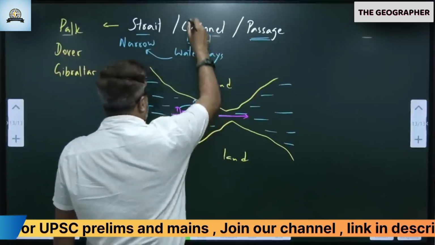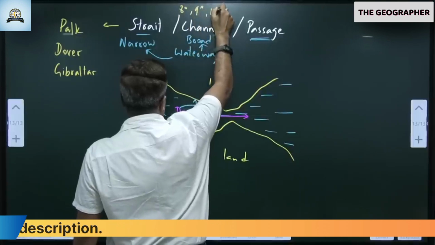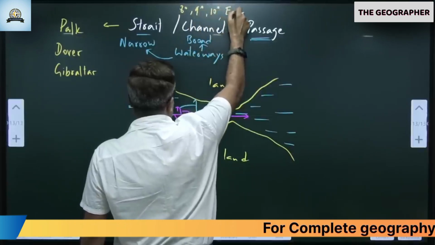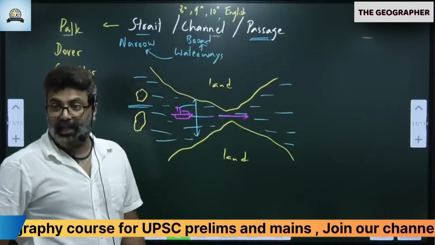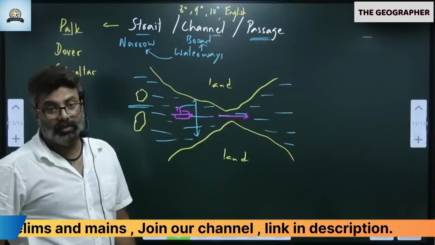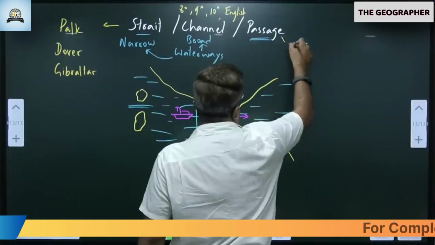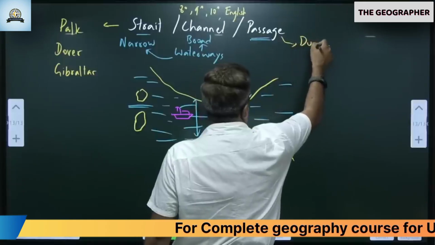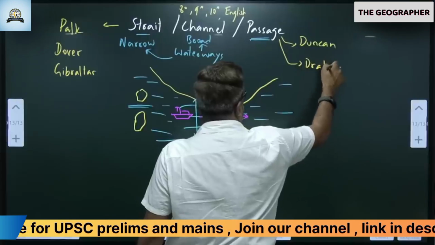Channel. Have you heard of 8 degree channel? 9 degree channel? 10 degree channel? English Channel? How many of you heard of this? English Channel, 8, 9, 10 and all. We'll see one by one slowly. First I am writing the examples. Then I will sit and you can search. Duncan Passage. Drake's Passage. First let's start with Drake's Passage.